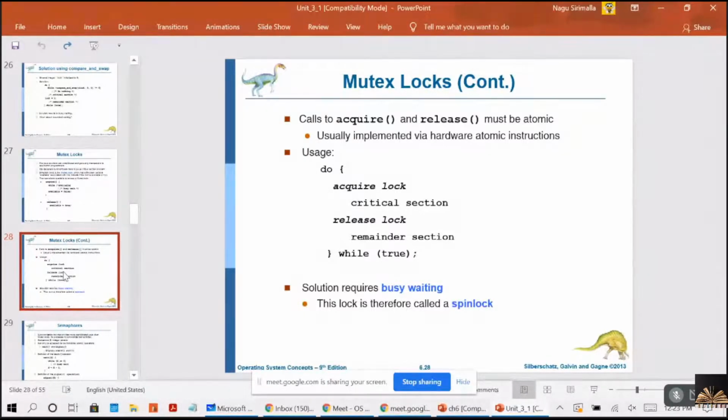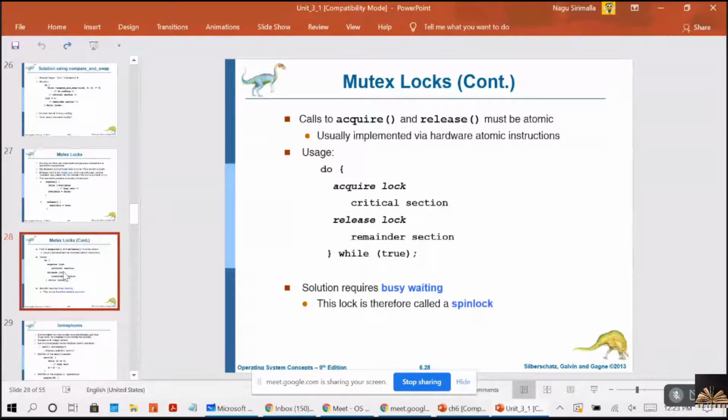But spin locks also have some advantage. What is that? No context switch is required when a process must wait on a lock. See, normally when one process is waiting for something, the CPU will be allocated to some other process, and when the resources are available again, it will be switched back. So this process is called context switching, right?